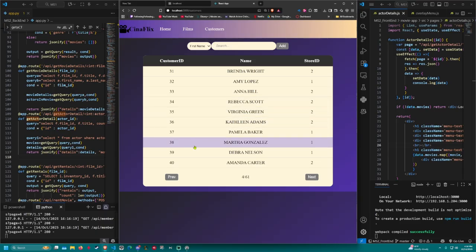The other feature that I was able to implement last milestone was, as a user, I want the ability to filter or search customers by their customer ID.